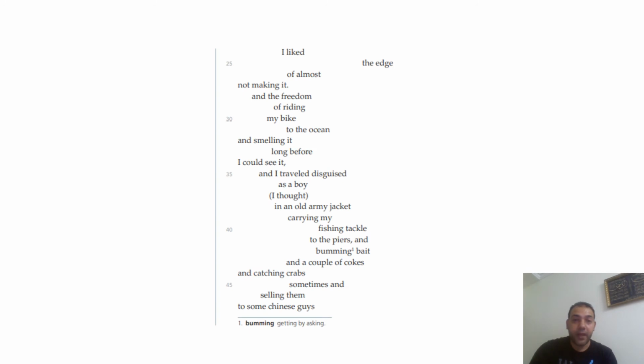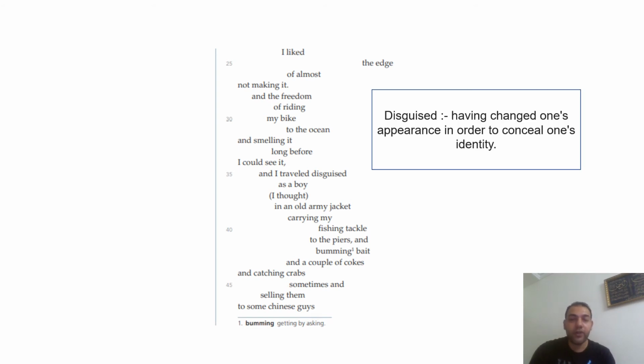I liked the edge of most, not making it, and the freedom of riding my bike to the ocean and smelling it long before I could see it. And I traveled disguised as a boy, I thought, in an old army jacket, carrying my fishing tackle to the piers and bombing bait and catching crabs sometimes and selling them to some Chinese guys.